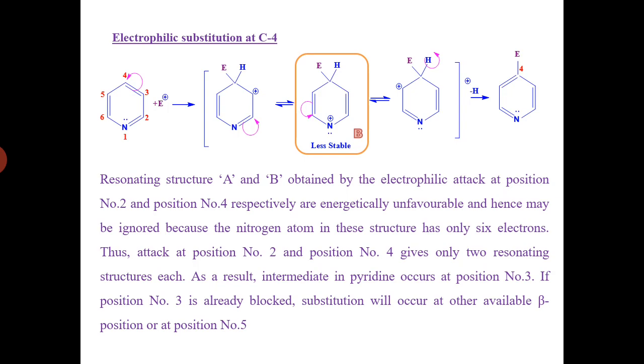If position number 3 is already blocked, then substitution will occur at the beta position, also known as position number 5, because I have already told you positions 5 and 3 are equivalent, and 2 and 6 are equivalent. Hence, electrophilic substitution occurs mostly or preferably at position number 3.